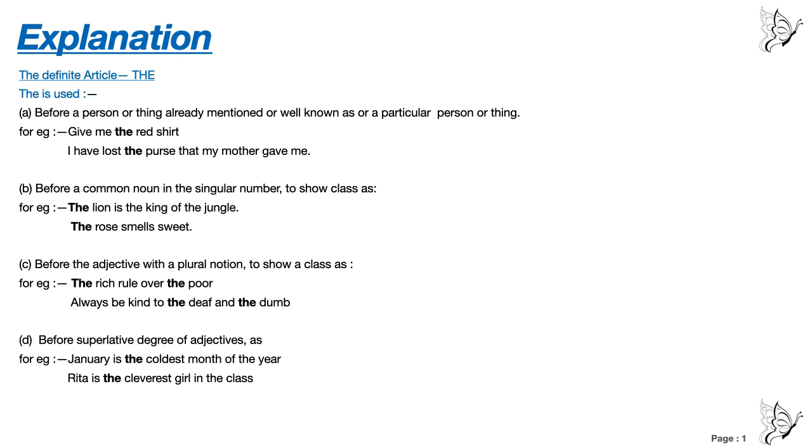Before a common noun in the singular number to show class: the lion is a common noun. If the name of the lion had been something like Sheru or Simba, then we would not have used "the". "The" is not used before a proper noun, right? So lion is a common noun, so before a common noun we show class. Lion is a type of animal, yes or no? Dog is a type of animal. Cat is a type of animal. So in these cases we are going to use "the". The lion is the king of the jungle.